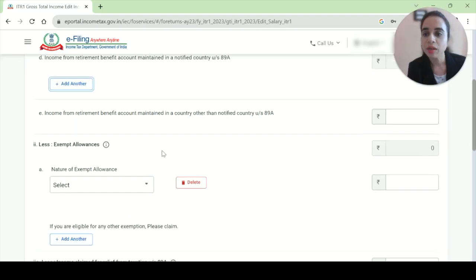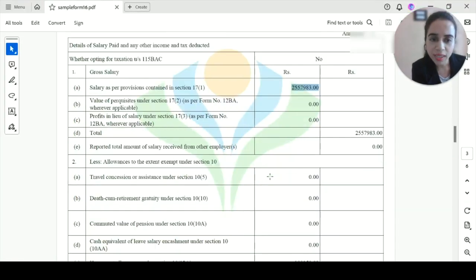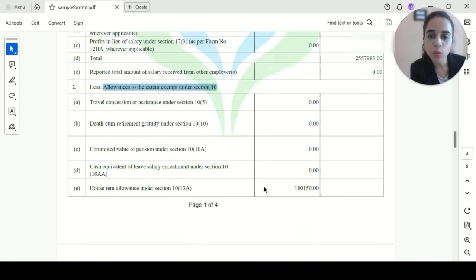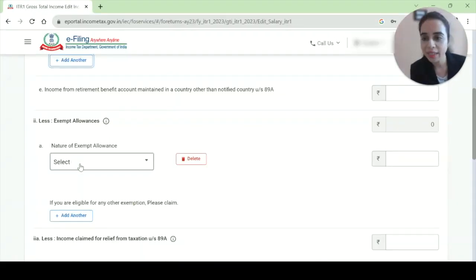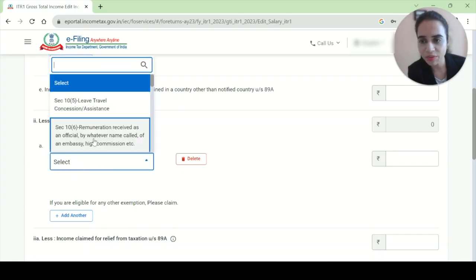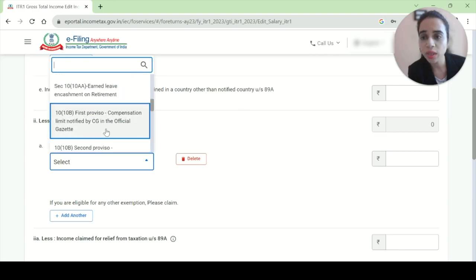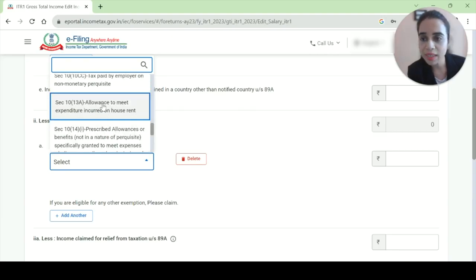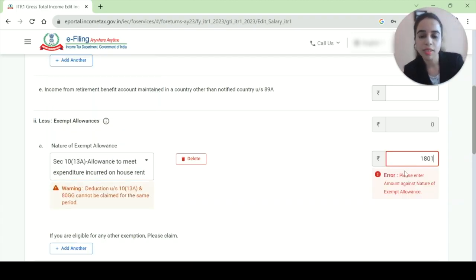So I deleted it. Now it comes to exempt allowances. If we see our Form 16, what exempt allowances do we have under section 10, this is the head, second point. We have only one, which is house rent allowance, 180,150. Even if you have more, you can just select it here, whatever the nature is: leave travel, remuneration, allowances, death cum retirement. I'll select 10(13A), which is HRA, and I'll put the amount here, 180,150.